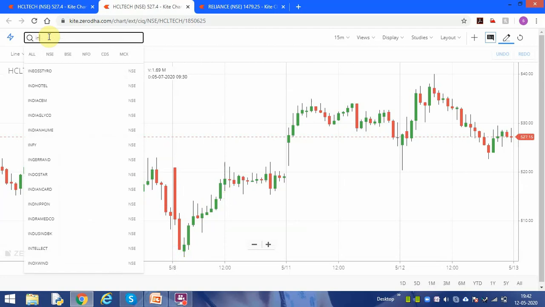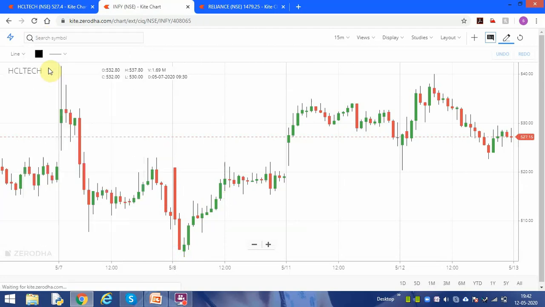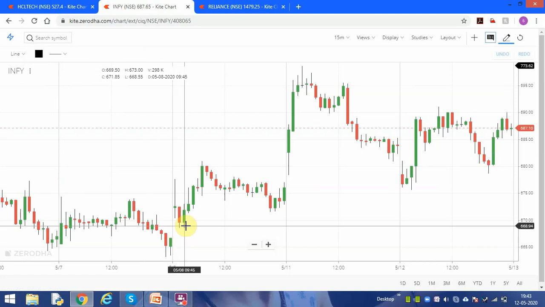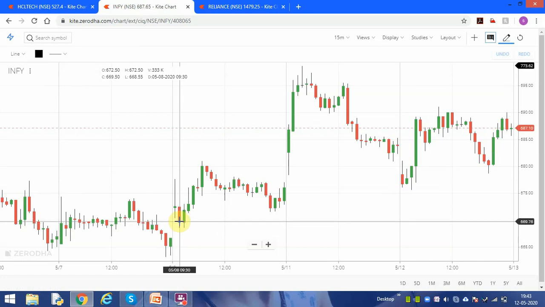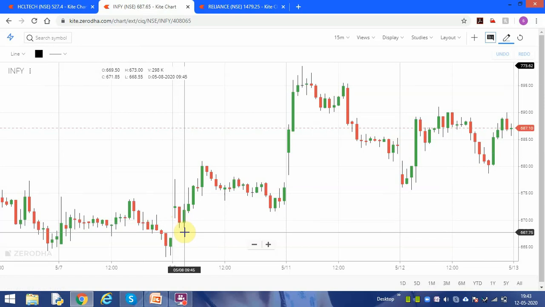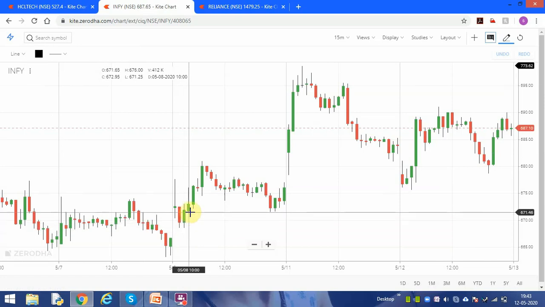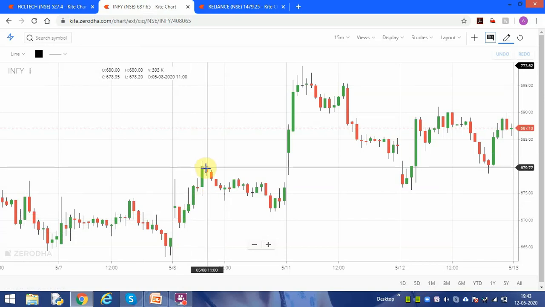I will take Infosys. You see Infosys also. If I buy here on the 15-minute candle, because it closes at 9:30, I have to wait for the next candle. This is green, I buy with the stop loss. If I take profit from here, it is 671 to 679, 8 rupees profit.